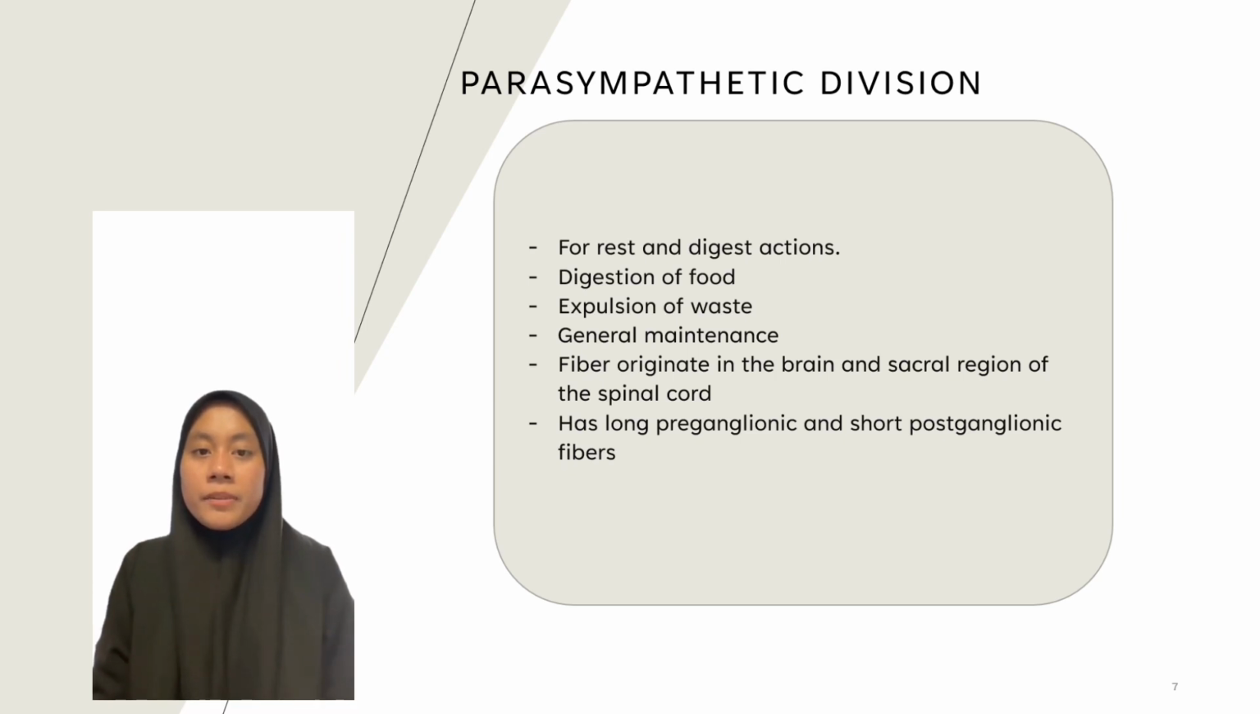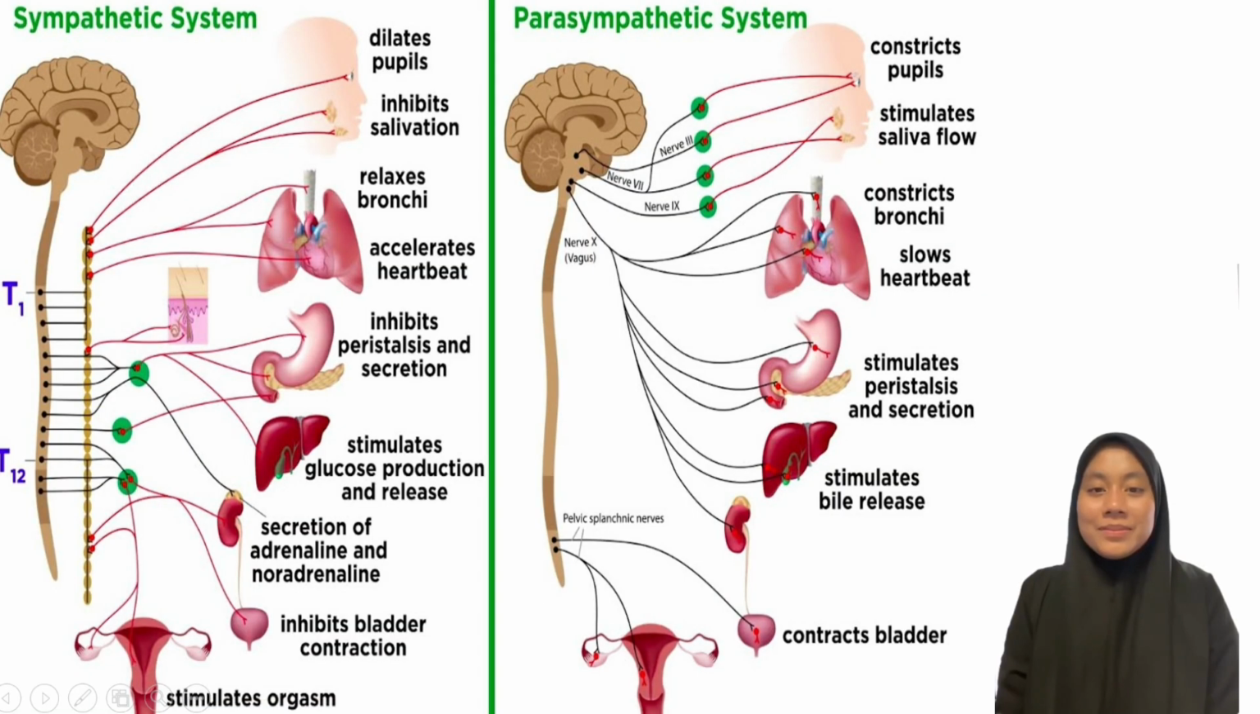Parasympathetic has long preganglionic and short postganglionic fibers, with the ganglia residing in the effector organs, while the opposite is true for sympathetic, so the ganglia sit very close to the spinal cord. Here we can see the various nerves of the two divisions and the organs they innervate.